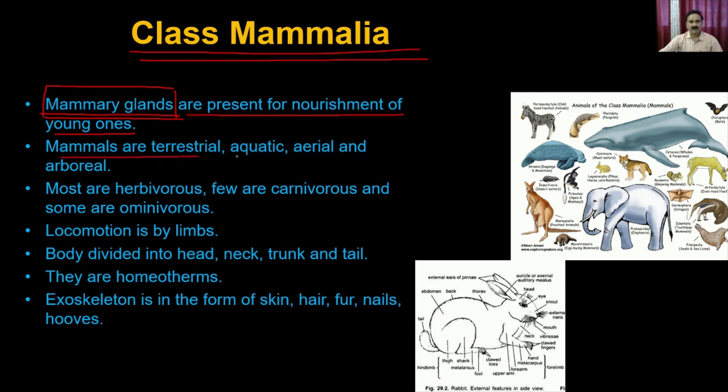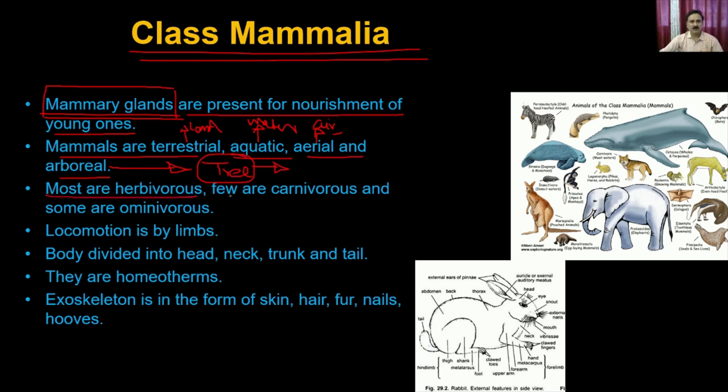The mammals are terrestrial, aquatic, aerial, and arboreal. Terrestrial means the animals which stay on the land, right? Aquatic means the animals which stay in water. Aerial, the animals which stay in air. And what is meant by arboreal? Arboreal means the animals which extensively stay on trees, right? So if they are animals staying only on trees, they are called arboreal.